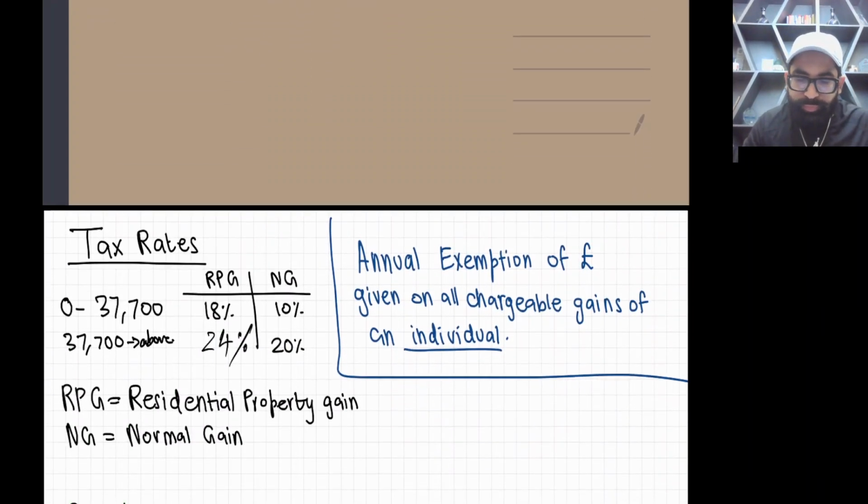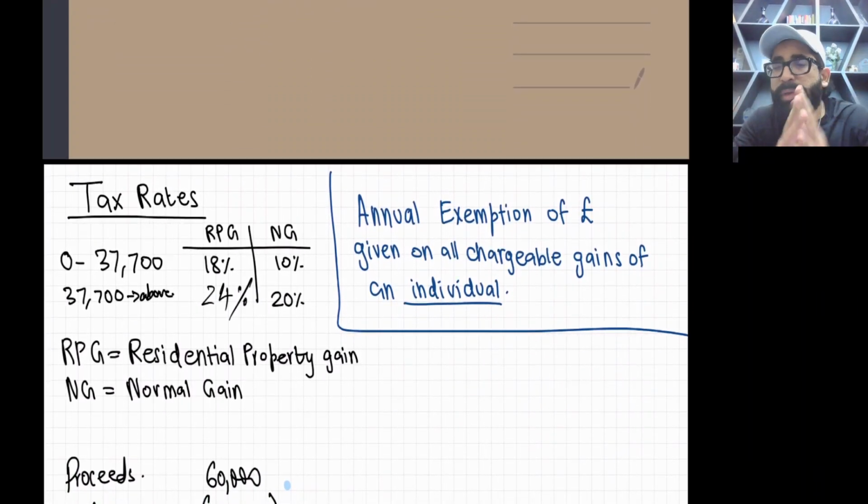Now the first thing is, previously we were doing the revenue receipts area. I hope you remember the income tax computation, non-savings interest, dividends. They were revenue receipts. But now we have just dived into the capital receipts world, right? Now we will be doing investments. For example, we are buying a property for $1 million and later on we are selling it for $1.5 million. So this $0.5 million top-up is called capital gain or chargeable gain.